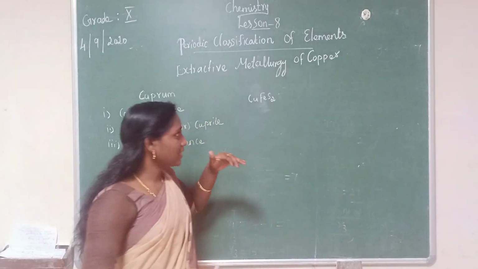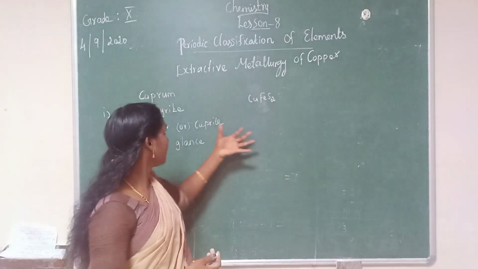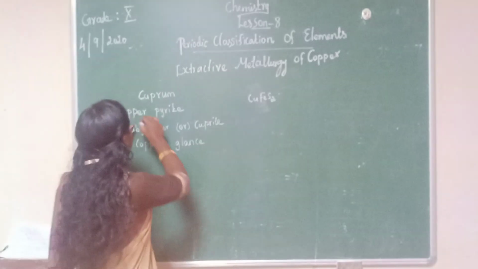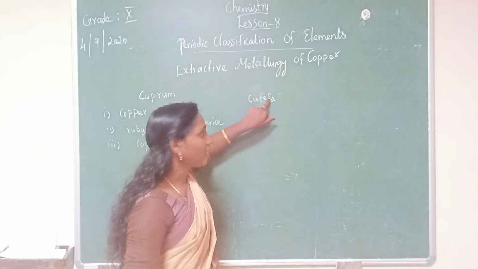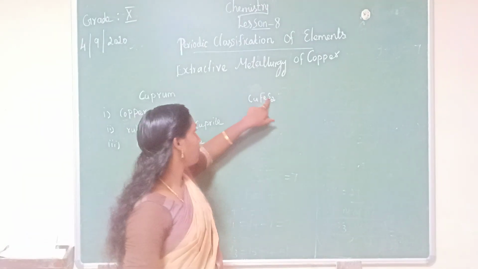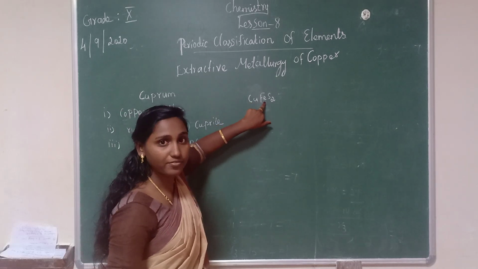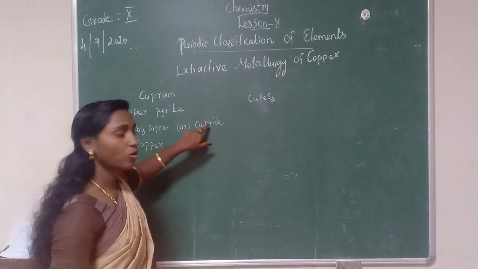That metal contains some other impurities or some other element mixed there. From this copper pyrite we are going to separate the copper. This copper pyrite contains copper, iron and sulfur compounds. So copper pyrite formula is CuFeS2.